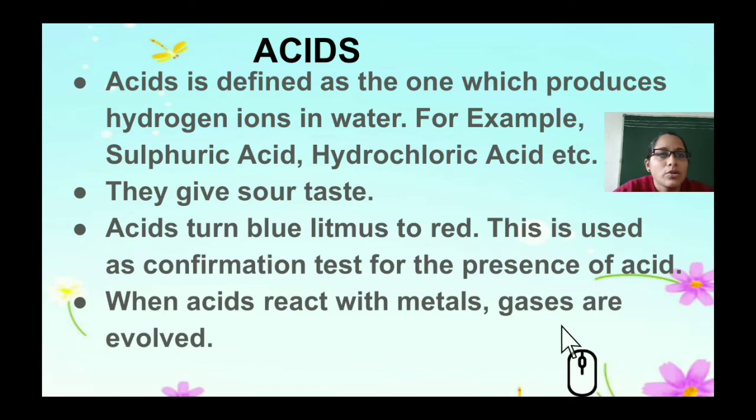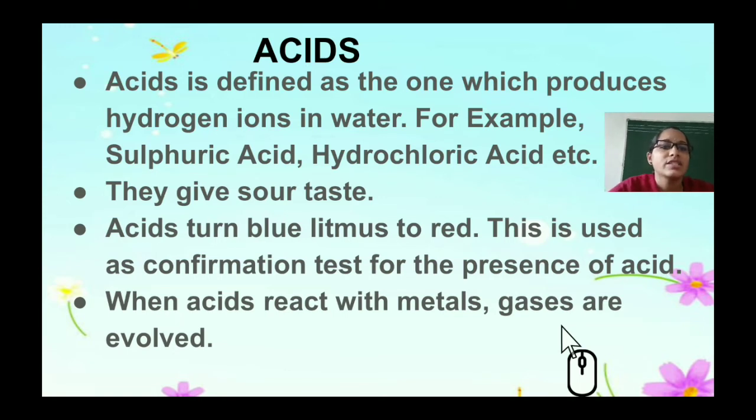So let us understand what acids are. Acids are defined as substances which produce hydrogen ions in water. So keep in mind that acids always produce hydrogen ions or H plus ions. For example, sulfuric acid, H2SO4, hydrochloric acid, HCl, nitric acid, etc. They give a sour taste. So how do you test for an acid? You can see that blue litmus turns red. The reddish color indicates the presence of acid. This is used to confirm the presence of acid.